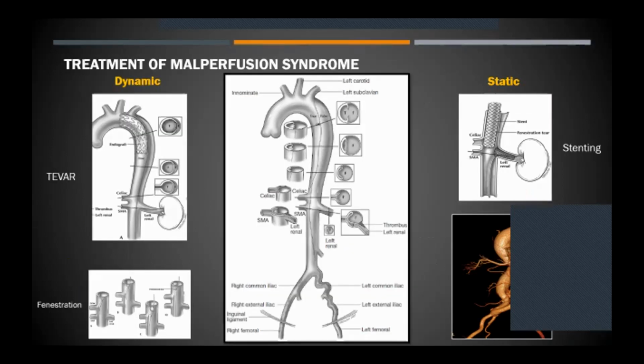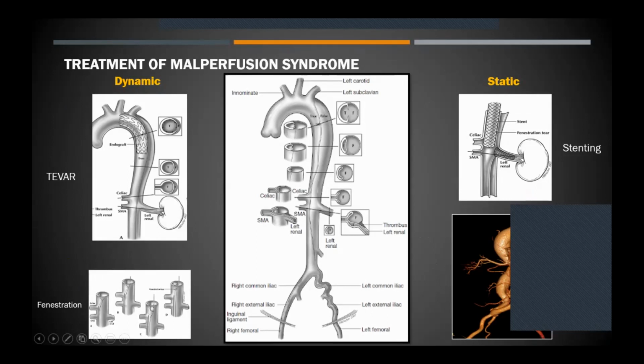In the case of malperfusion syndromes, as you can see in the central picture, the celiac and the SMA are actually malperfused because of the dissection prolapse. So that's a dynamic event. So in such a case, just by treating the dissection or doing a TEVAR across the entry tear, as you can see here, it will improve flow in the true lumen and the celiac and SMA will get perfused.